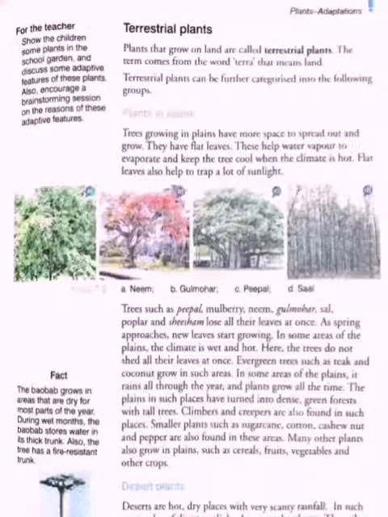Climbers and creepers are also found in such places. Yes, many climber plants and creepers are also found in such places. Smaller plants such as sugarcane, cotton, cashew nut and pepper are also found in these areas. Many other plants also grow in plains such as cereals, fruits, vegetables and other crops. Then come to the desert plants. I hope this is clear to you all that